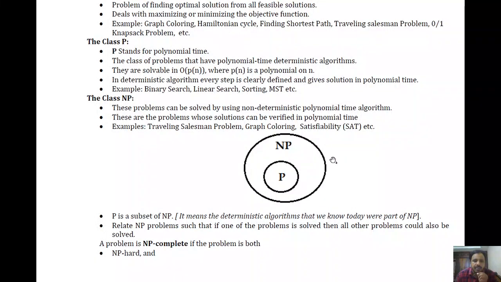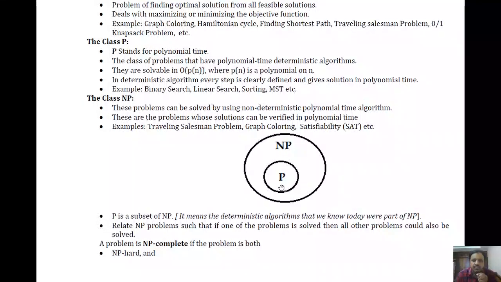So what I mean to say is that whatever problems are in the NP class today, tomorrow if they become solvable and if we get a result in polynomial time, then those problems will become P problems. Okay, so as the technology progresses, the size of the P class of problems goes on increasing.